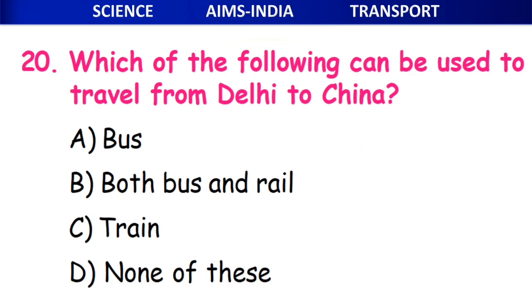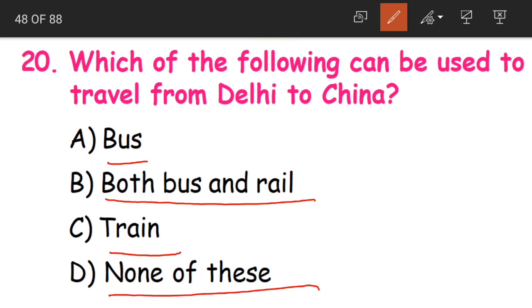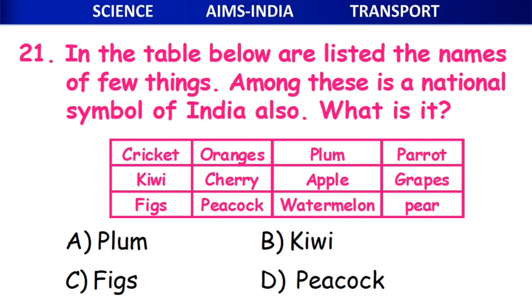Now the 20th question. Which of the following can be used to travel from Delhi to China? Delhi is in our country, and China is another country. Here you have four options, and we have to select which of the following can be used to travel from Delhi to China. Either bus, both bus and rail, train, or none of these. Children, you have a train to travel from Delhi to China. So C is the correct answer.